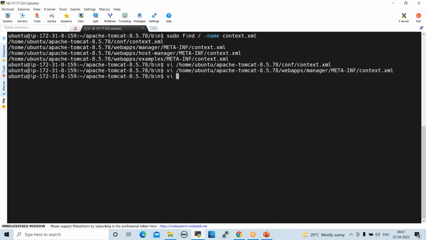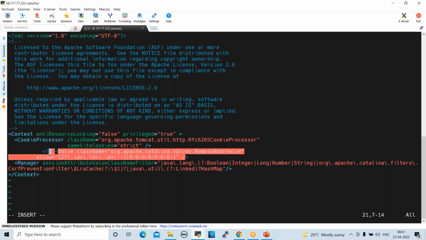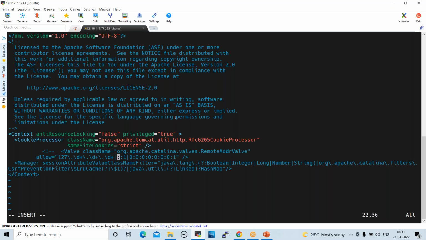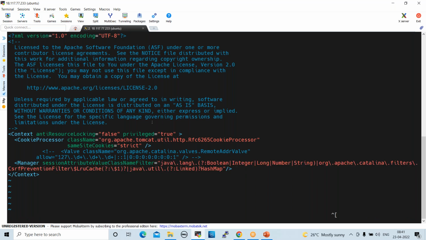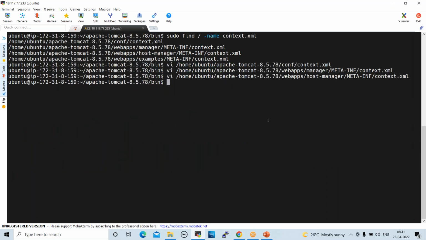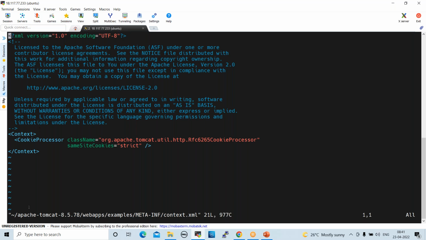vi. See here, Valve class name is there, right? This we have to disable. Insert. Add the comment mark, go to the end of the line. Right. Next one, vi. Fourth one. Yeah. Here Valve class name is not there. Okay. Now shift colon